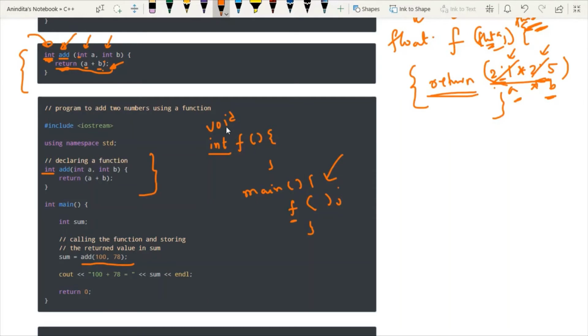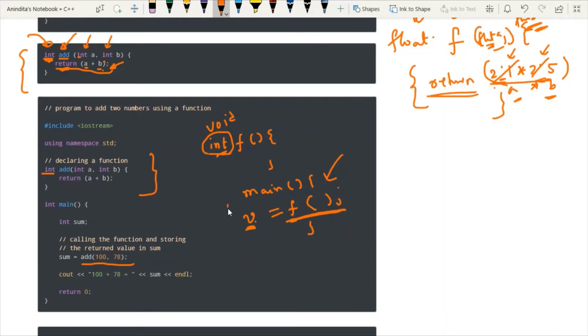But whenever the return type of the function is int, float or anything else, after writing this syntax you have to store the function's result inside some variable. And what should be the data type of the variable? The data type of the variable will be the same as the return type.